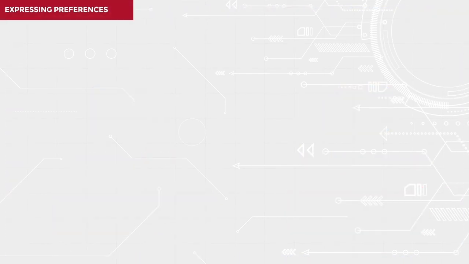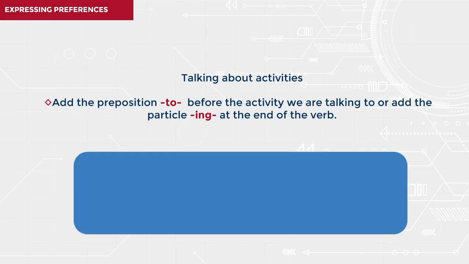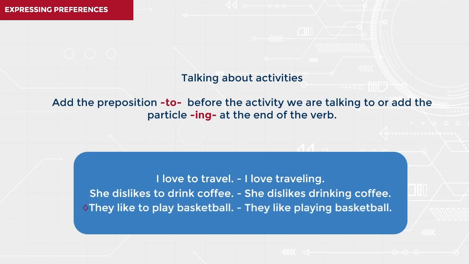In the case of activities that we like or dislike, we must use either the preposition to before the activity we are talking about, or add the particle -ing at the end of the verb. For example, I love to travel, or I love traveling. She dislikes to drink coffee. She dislikes drinking coffee. They like to play basketball. They like playing basketball.